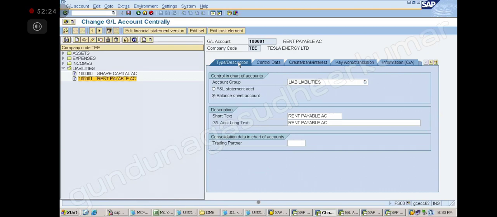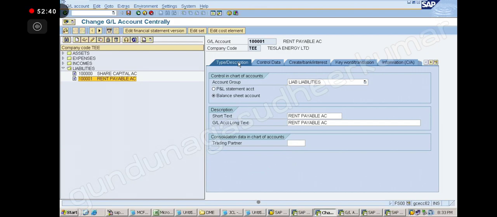Excuse me. Yes, tell me. If this rent is in a recurring document, right? If the vendor was in the recurring document, then we can. Sir, open item also you can post through recurring? Okay.